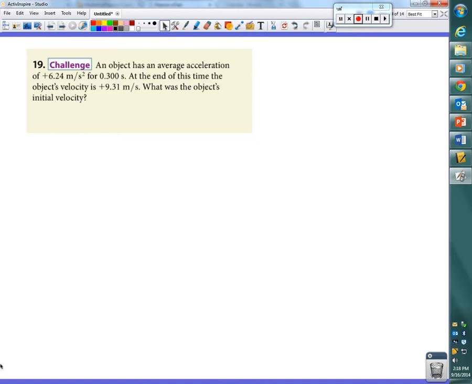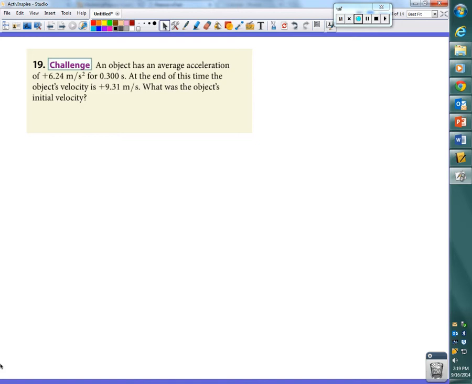Here we go. So, I don't know exactly how challenging this is, but all right. It says an object has an average acceleration of positive 6.24 meters per second squared for 0.300 seconds. At the end of this time, the object's velocity is positive 9.31. What is the object's initial velocity?